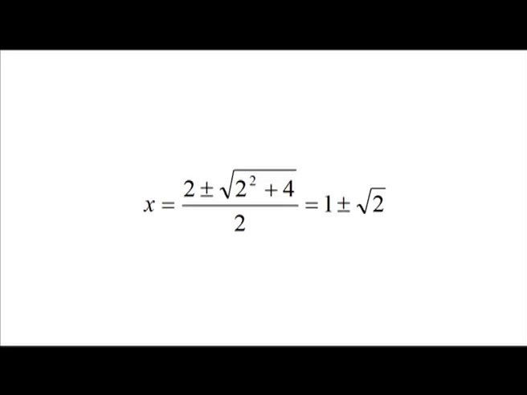So, x is equal to 2 plus or minus square root of 2 square plus 4 whole divided by 2, which is equal to 1 plus or minus square root of 2. These are the local extrema.